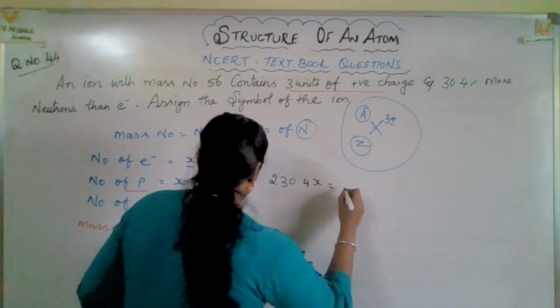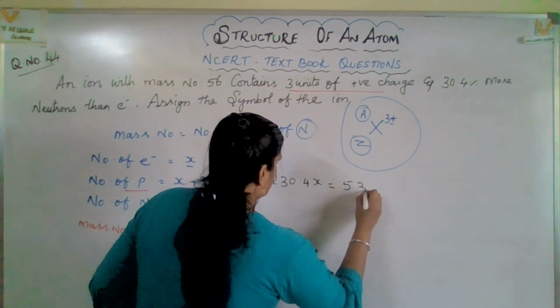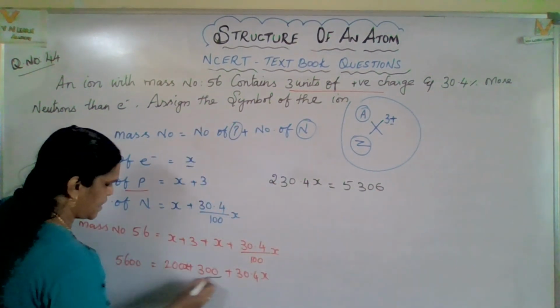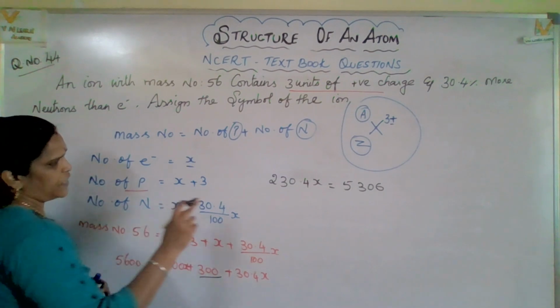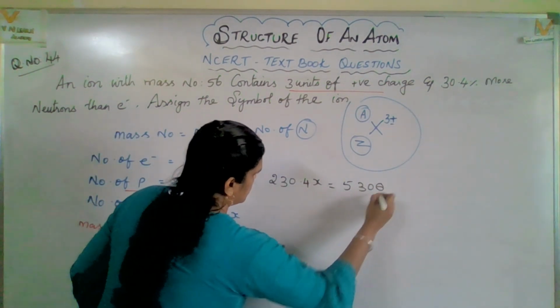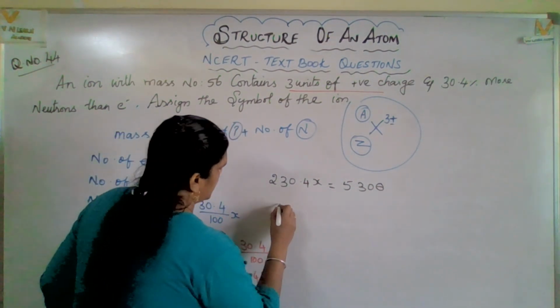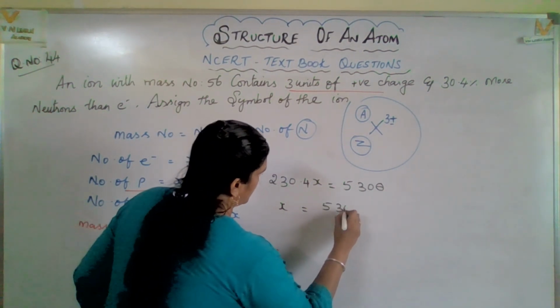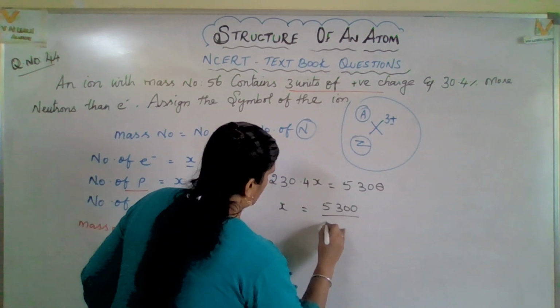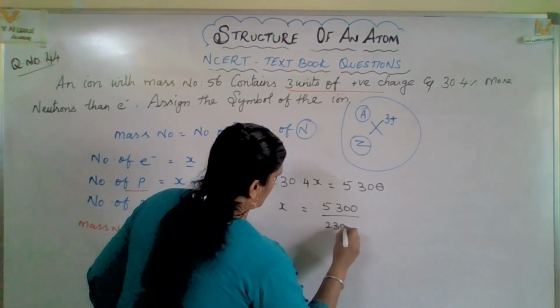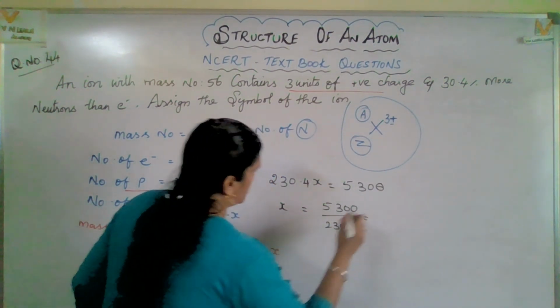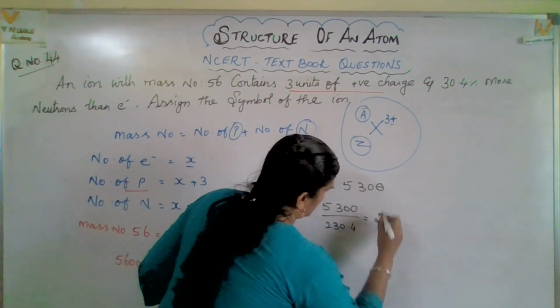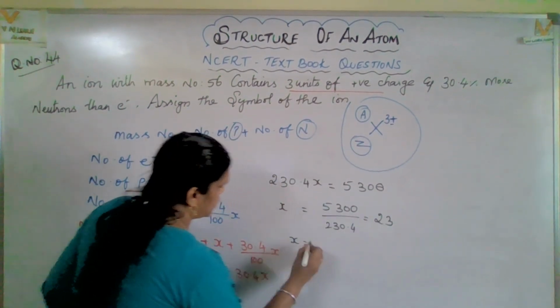So that means 5300. Okay. So here x equal to 5300 divided by 230.4. How much you are getting? You will get 23.